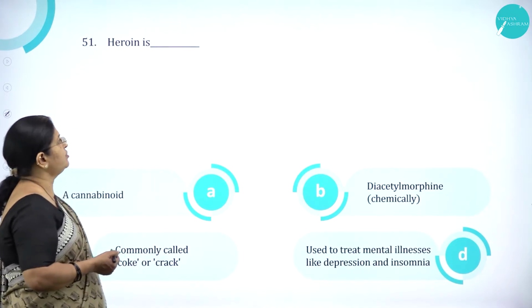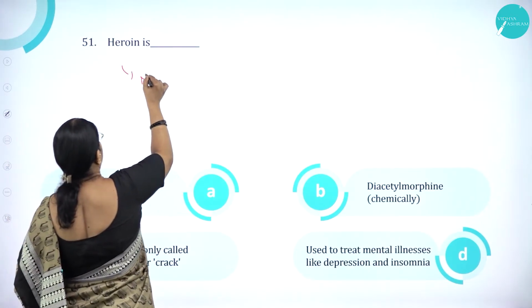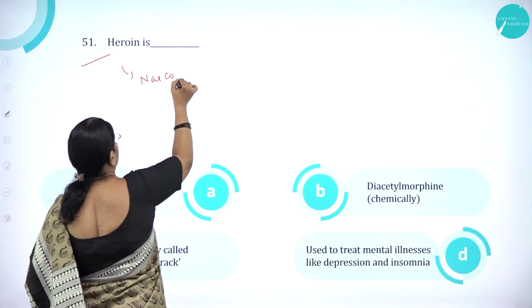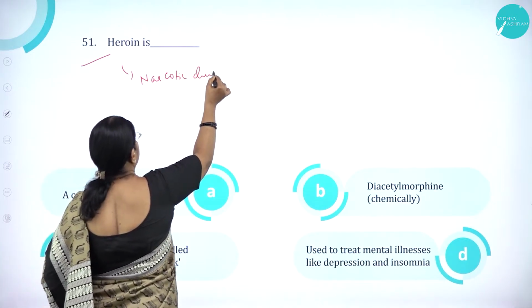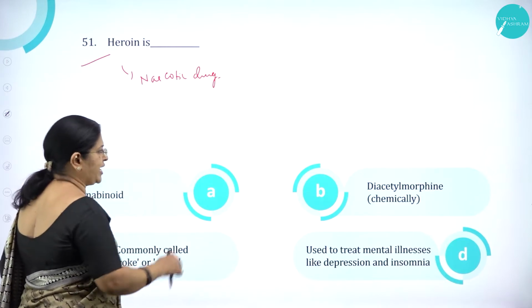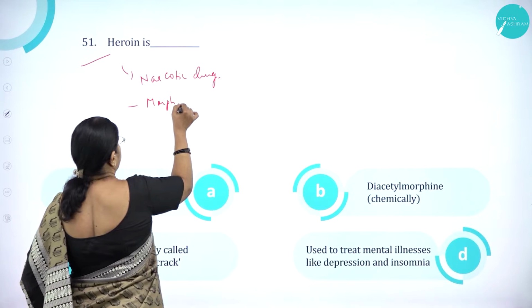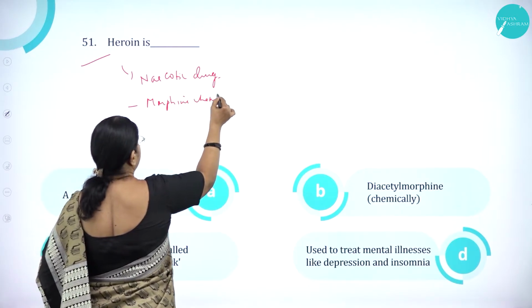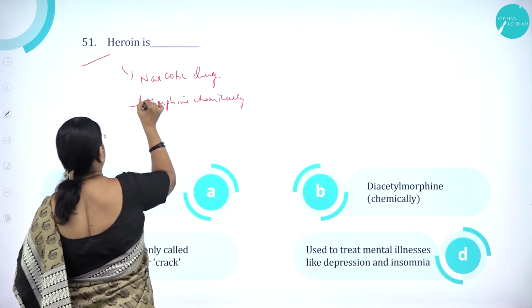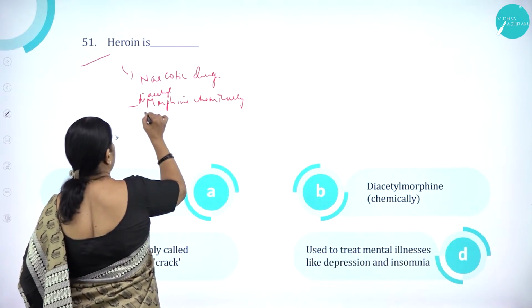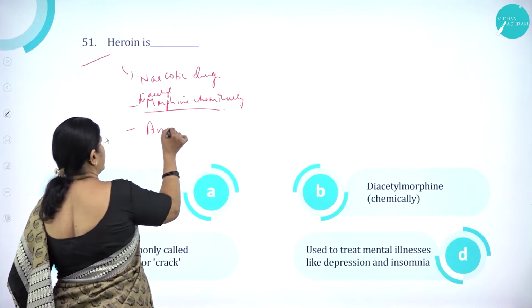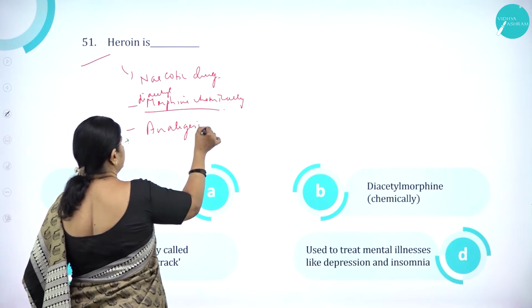Heroin is a narcotic drug which is chemically diacetyl morphine, which is used as analgesics.